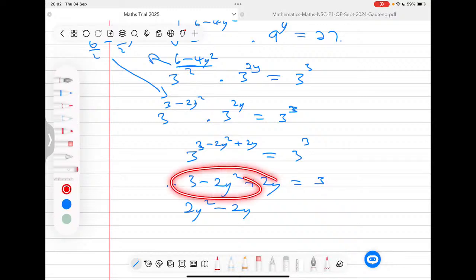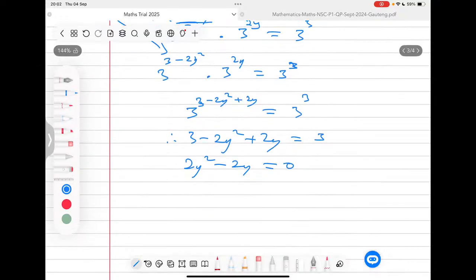And that means this side I'm left with a 0. I hope you guys are following or can at least see what I'm doing. Now at this stage, we can take out the common factor of y, because we can see that y is common in these two terms in this binomial. So that means I'm going to have a y, and here a 2y, and here a 2, and this is equals to 0.